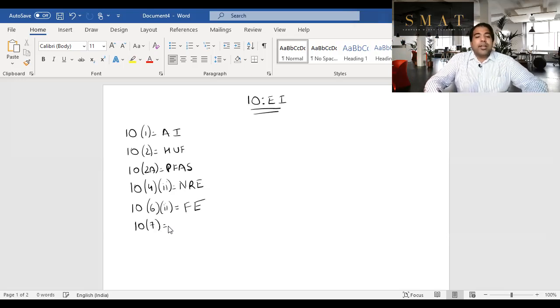10(7), guys. To the Indian embassy in France, when we pay allowances, those are exempt. Those allowances are exempt under section 10(7). We have a shortcut for each of them. That's the best part. Next, guys, is 10(10D). D is for death. You get life insurance, guys. Any amount received on death is exempt under 10(10D).